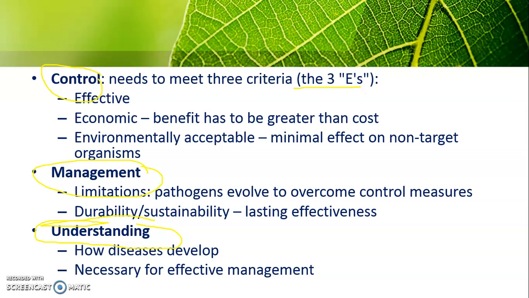It's effective, and then economic, and also environmentally acceptable. Economic means the benefit of controlling the plant disease has to be greater than the cost. It has to be effective. And environmentally acceptable means minimal effect on non-target organisms.